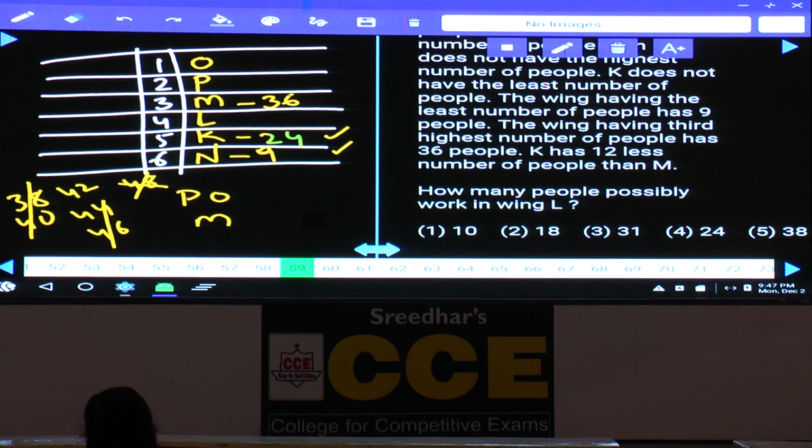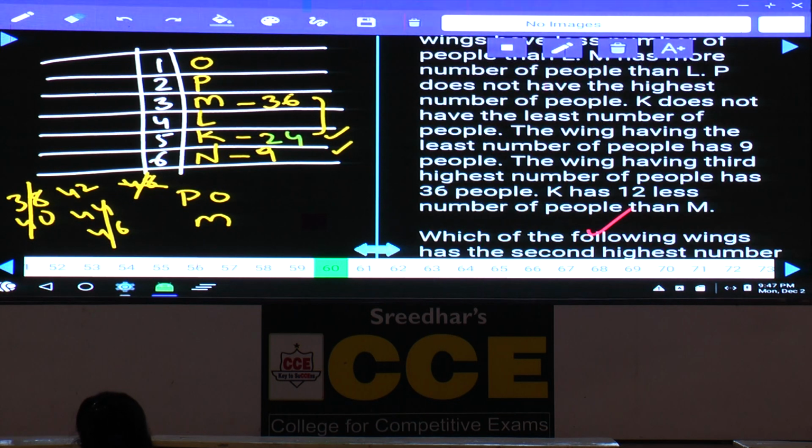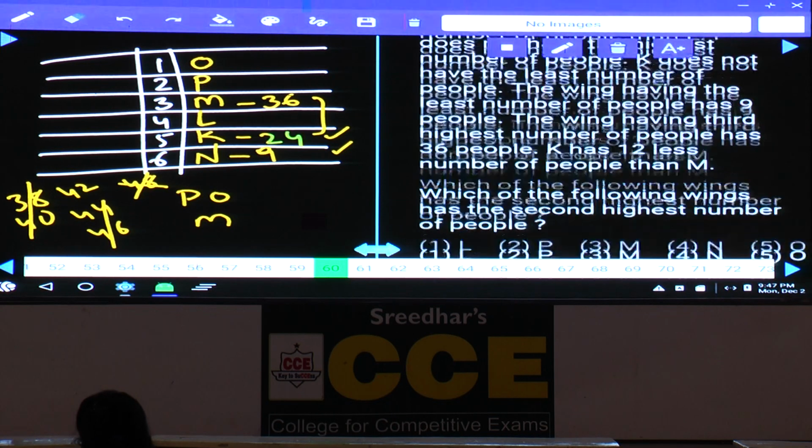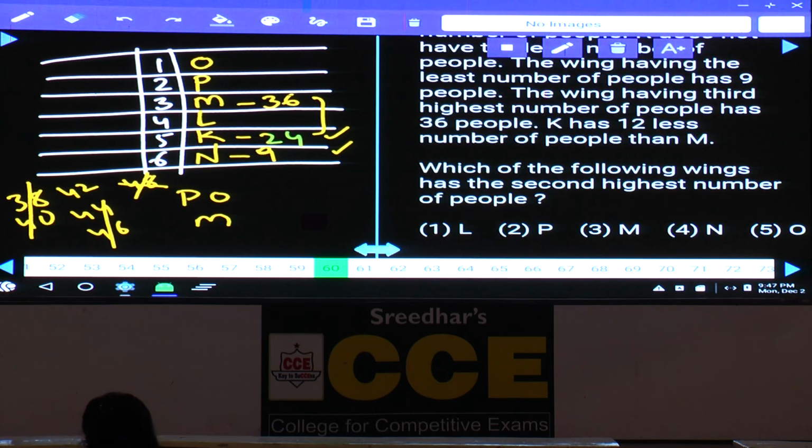Then coming to 59. Now how many people possibly work in wing L? In wing L it must be in between 24 and 36. Out of which what is given here? Choice 3, that is 31. And coming to the next question: which of the following wings has the second highest number of people? Second highest number of people is P, that is choice 2. Now question number 60, choice 2 is the answer.